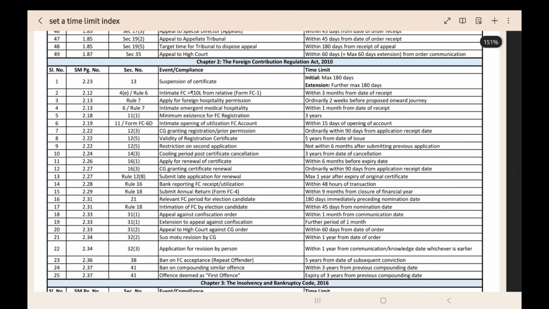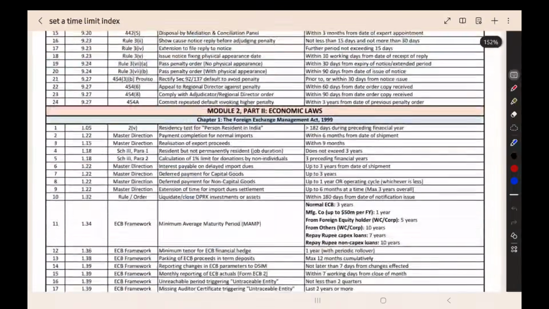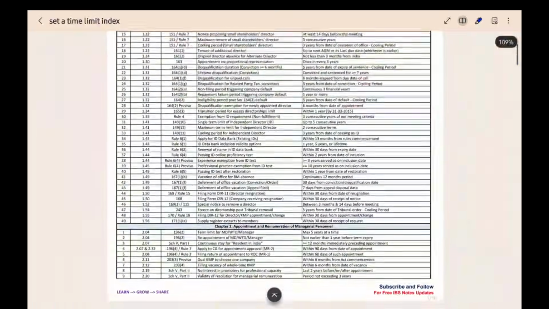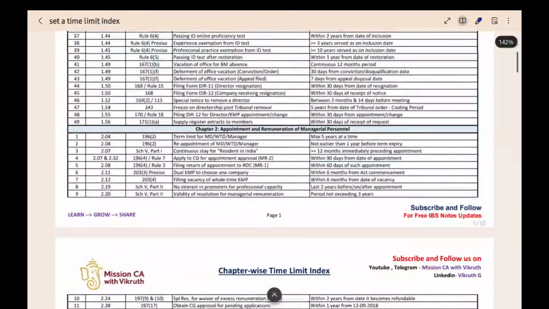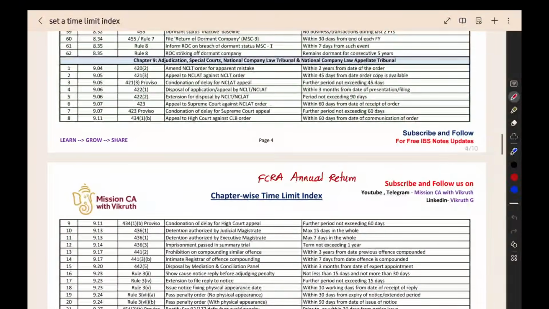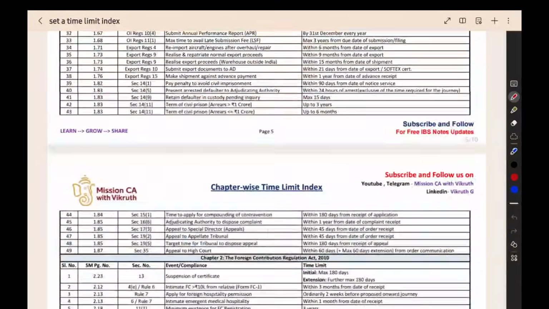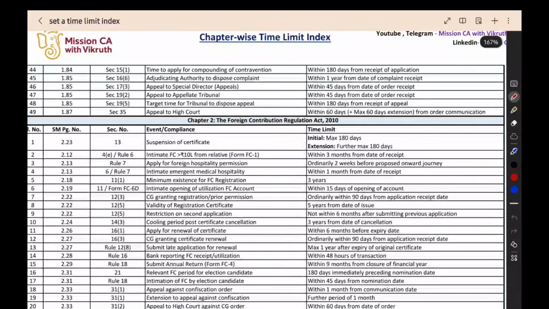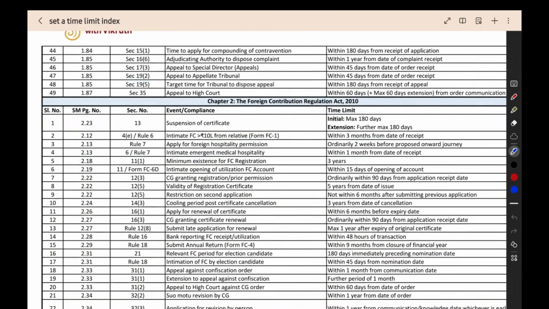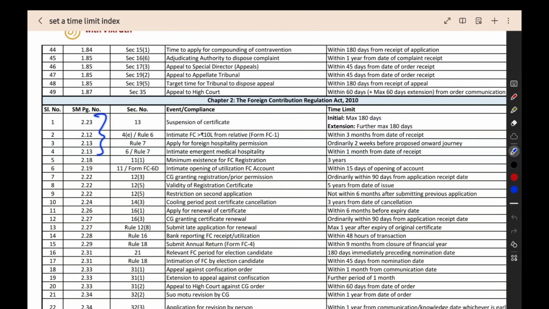When you take the time limit index, chapter-wise or act-wise, we have given the time limits. For chapter 1, company law, chapter 2, chapter 3, chapter 4, like that we have chapter-wise time limits. Here you see Foreign Exchange Management Act, then Foreign Contribution Regulation Act. In this we have the study material page number, section number, what the event is, what the time limit is, everything is given here. Along with the section number and page number, that is the most important point here.